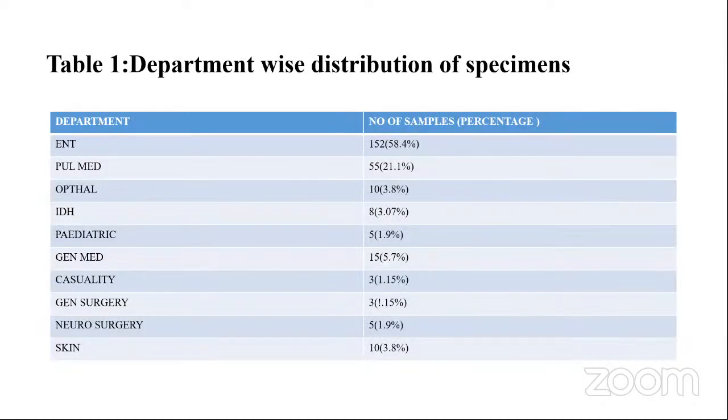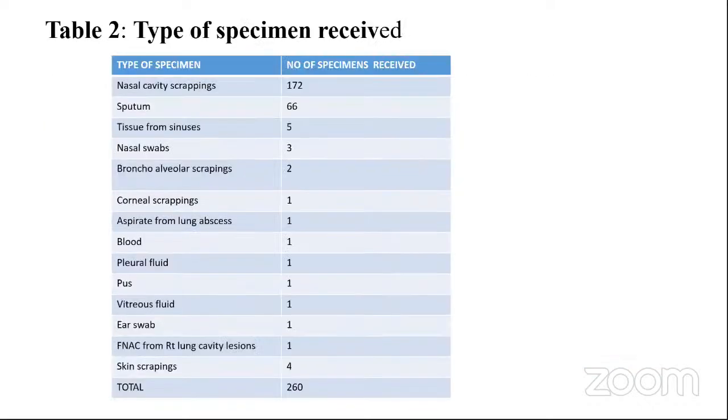This is the table which depicts department-wise distribution of the specimens, in which ENT department has sent the more number of samples with 152. Then comes pulmonary medicine. This is table 2, which depicts type of specimen received. Nasal cavity specimens are the highest which we received in the study.